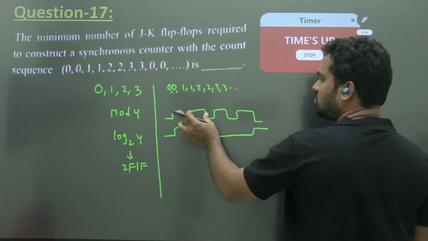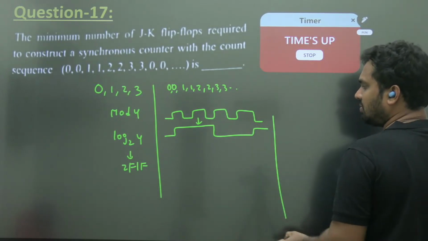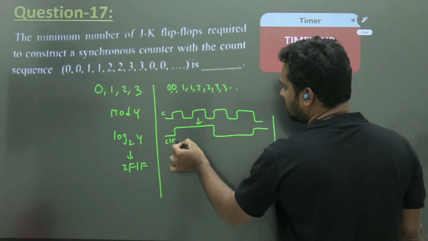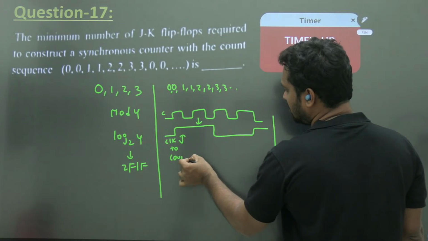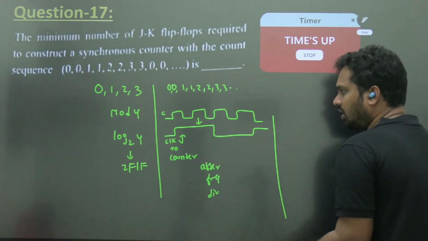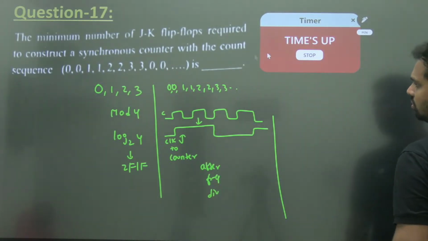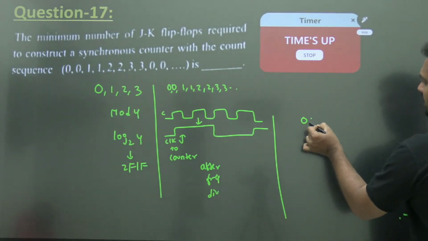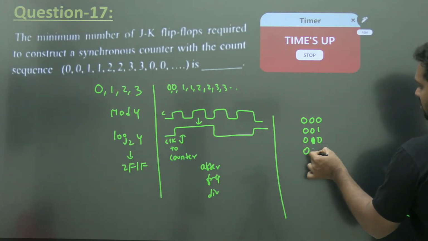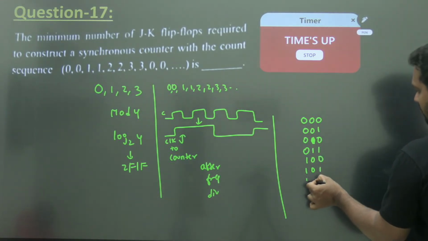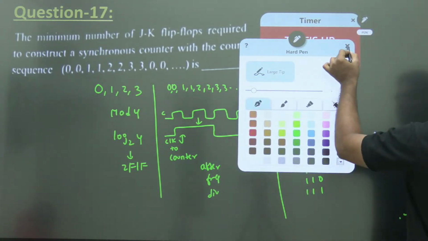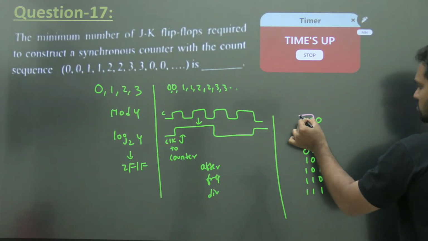Then it can be done with a normal counter, but for the frequency division you need one more flip-flop, plus 2 flip-flops, so 3 flip-flops. But we should also do a perfect synchronous design, so I will show you. This is one method. This is the clock to the counter after frequency division. Listen carefully: 0 two times, 1 two times, 2 two times and 3 two times. You can do it like this: 0 0 1. Now carefully observe, you read only these two bits.